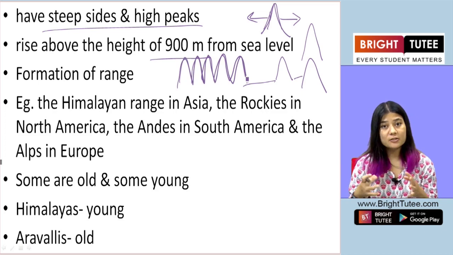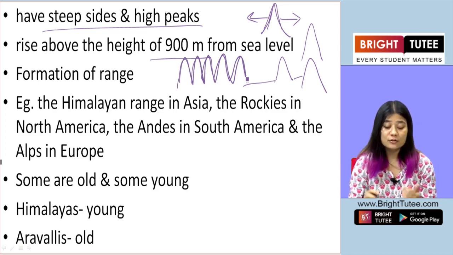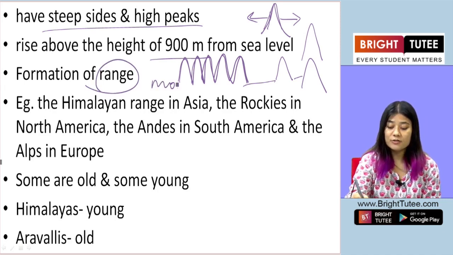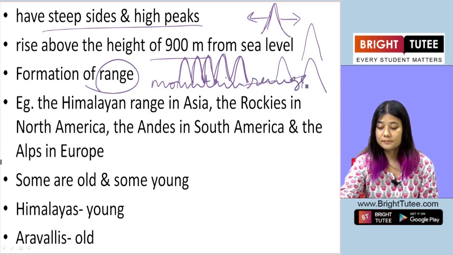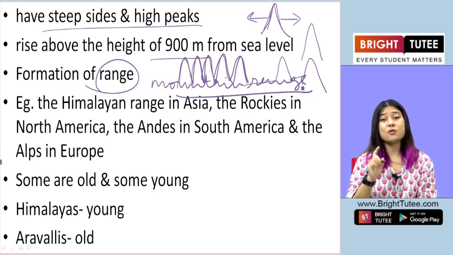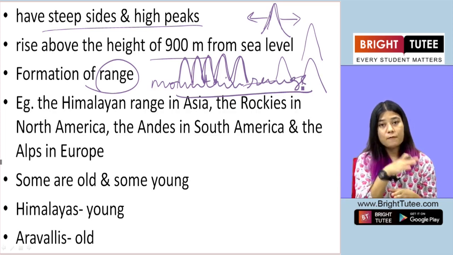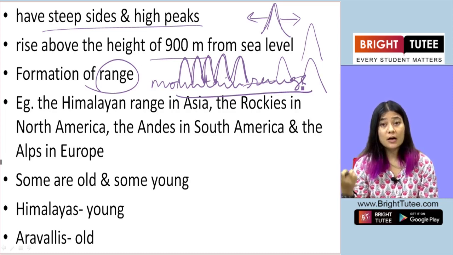So the formation of many mountains together leads to something called a range. So we call it a mountain range. Okay, because it is not a single mountain, but many mountains together forming a series of mountains. That is called a range.